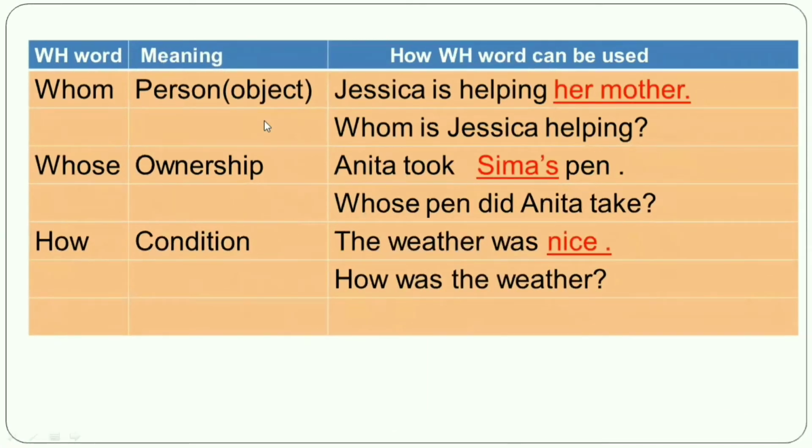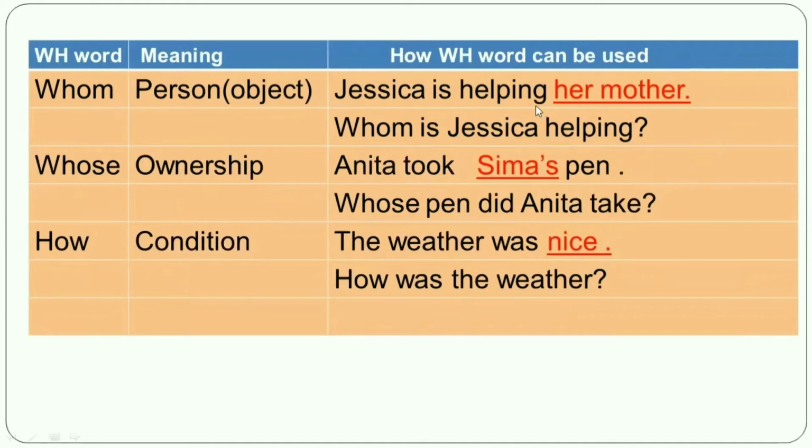Next one, my dear student, Jessica is helping her mother. So look at the underlined word, her mother. So my dear student, it indicates the person. It indicates the person. And it is in the object. So if it indicates the person and it is in the object, then WH word will be whom.